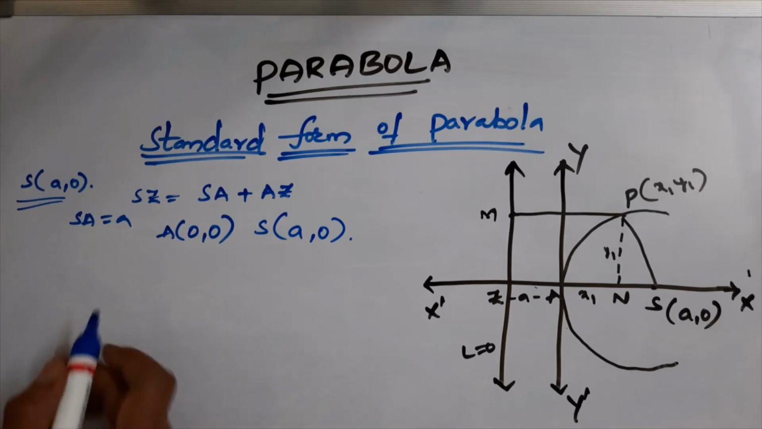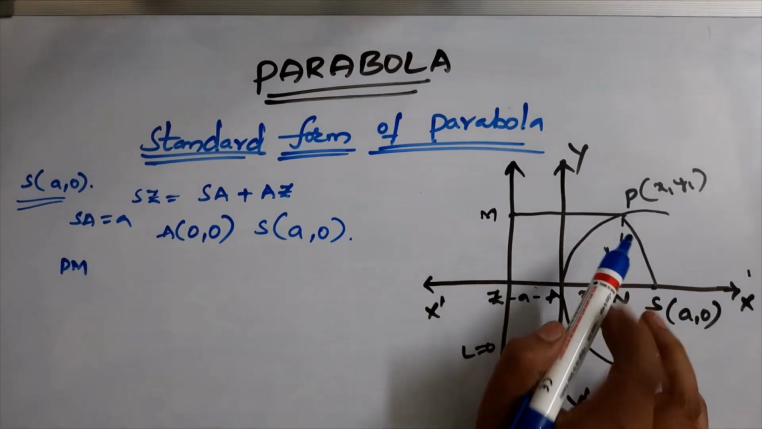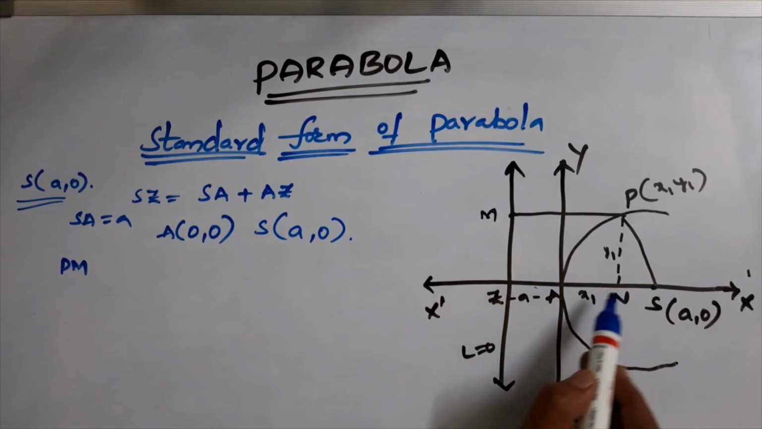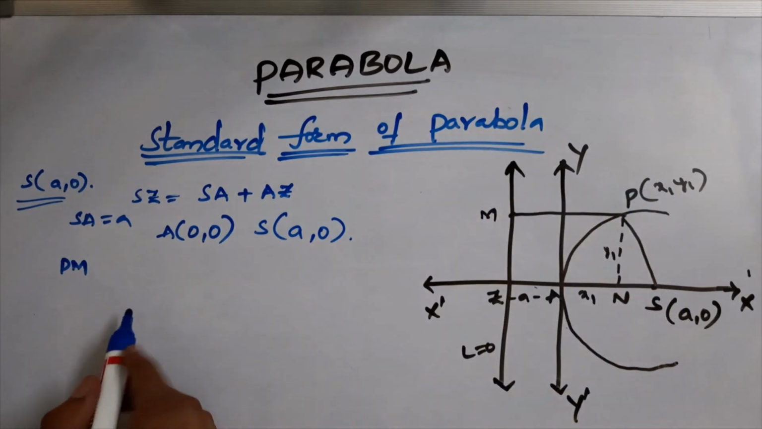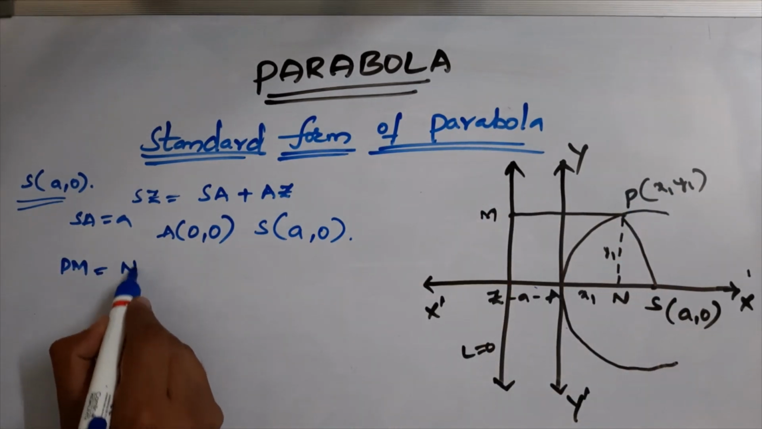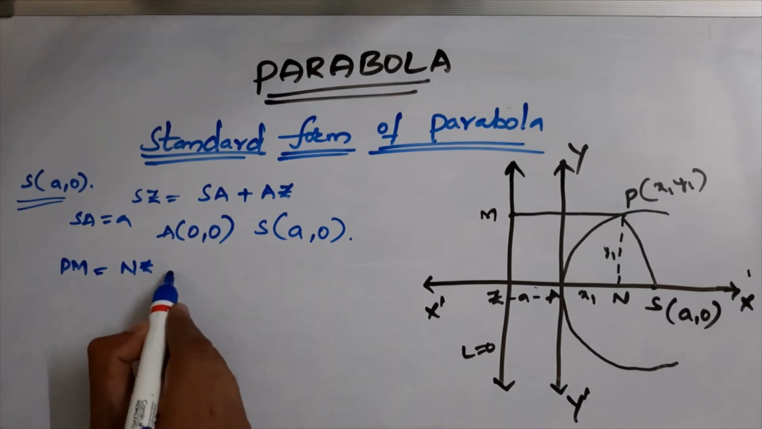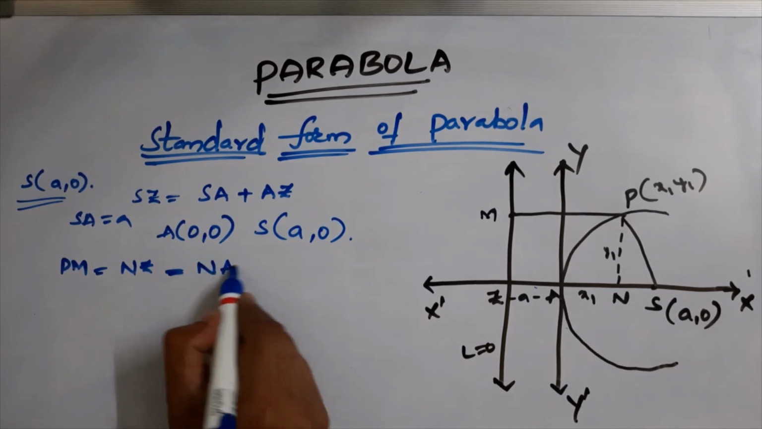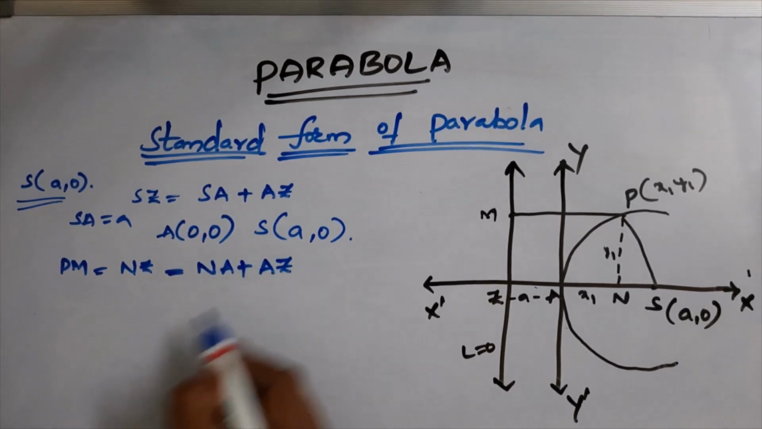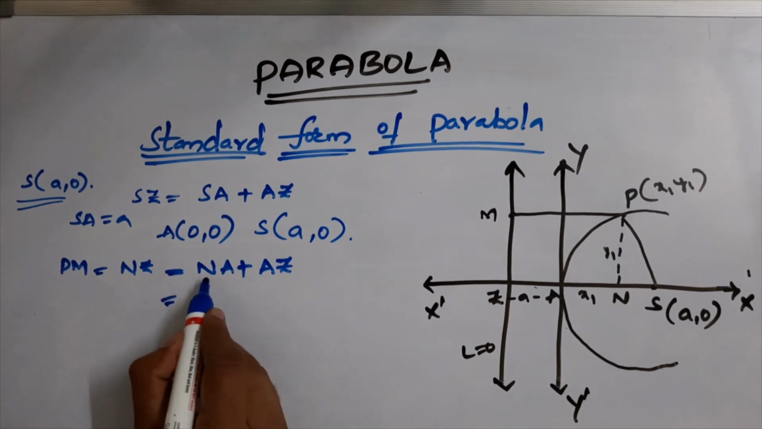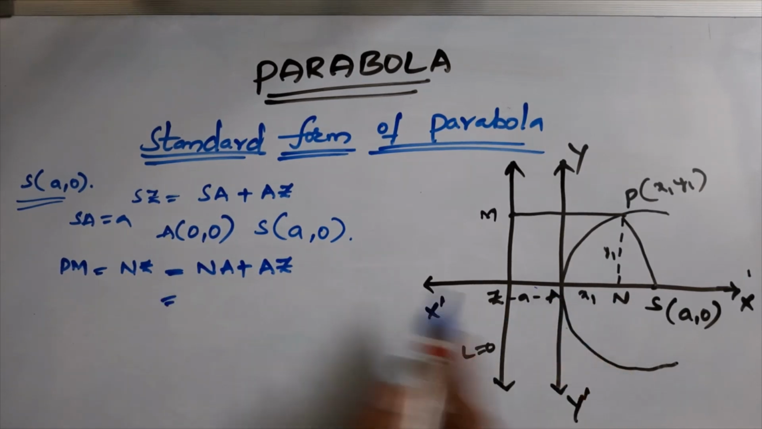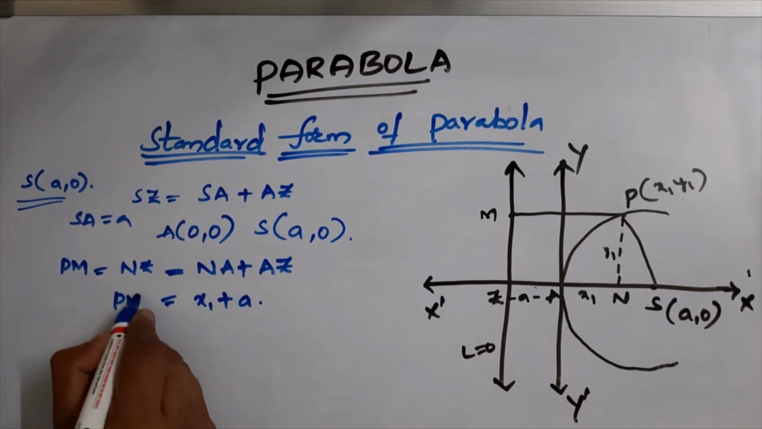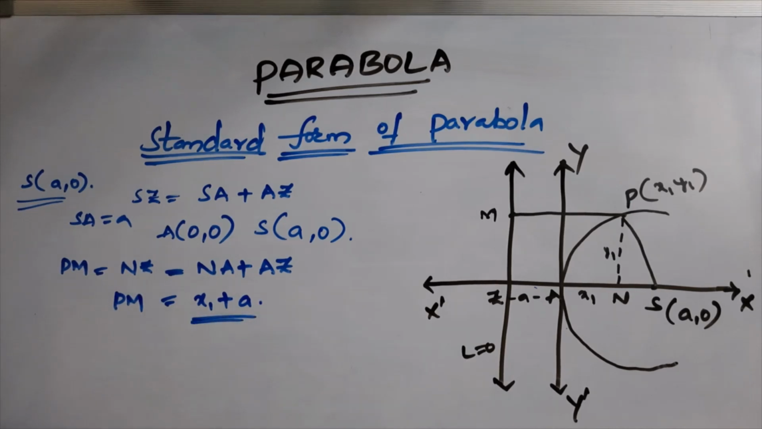Now PM, the distance between the points P and M, equals NZ, since those two are parallel lines. We can write NZ as NA plus AZ. NA is x1, and AZ is a. Therefore, PM is equal to x1 plus a.